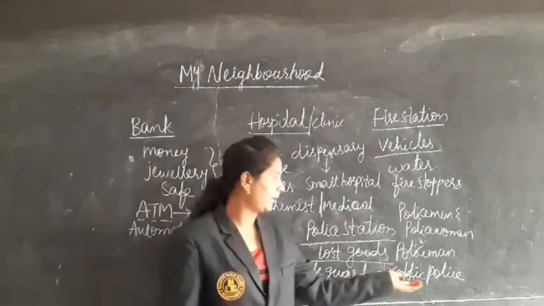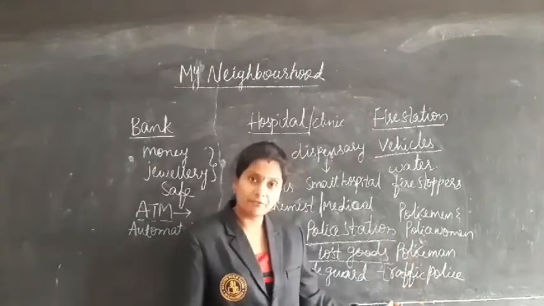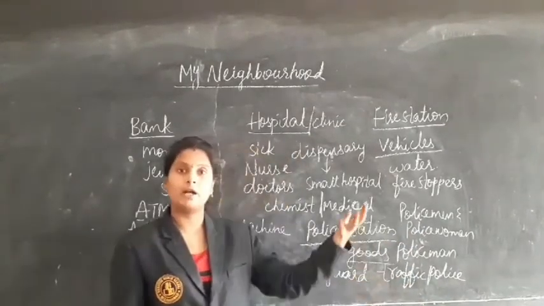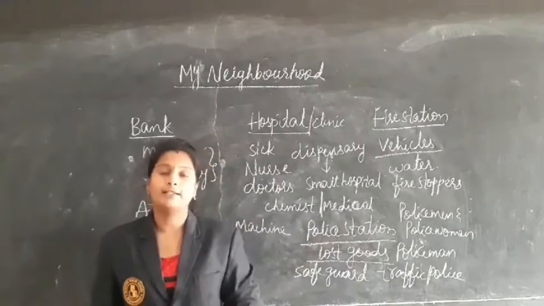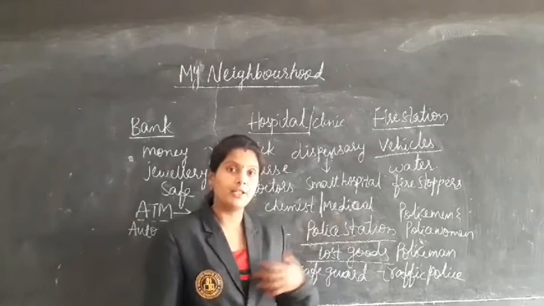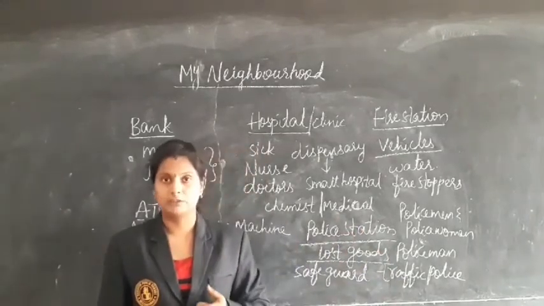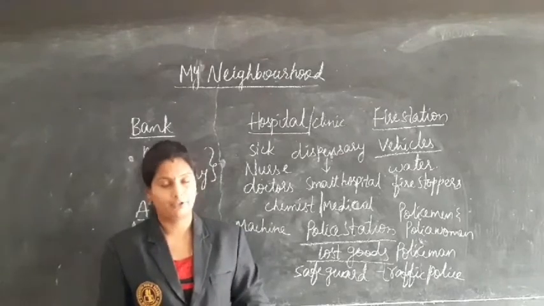They may be women or men. Those we call traffic police, and they will be controlling the traffic. What is our duty? Our duty is to obey the traffic rules.